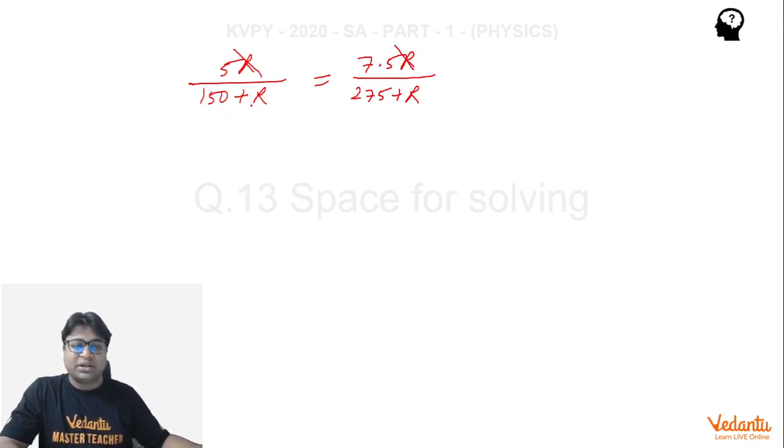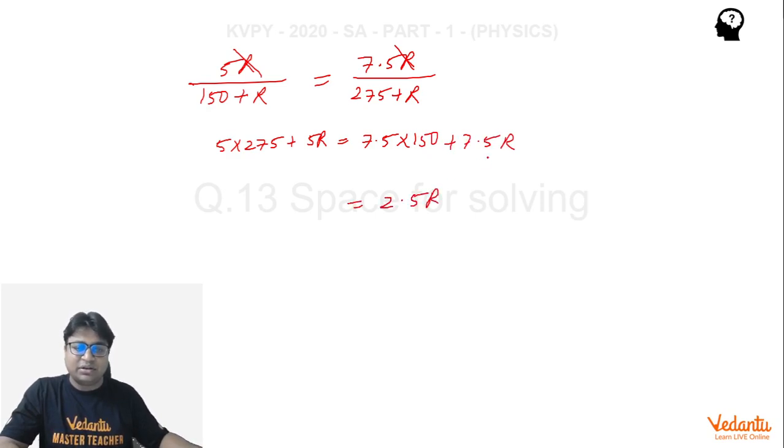And we will get 5 into 275 plus 5R is equal to 7.5 into 150 plus 7.5R. So this becomes 2.5R, the difference of these two, and this is equal to 5 into 275 minus 7.5 into 150.